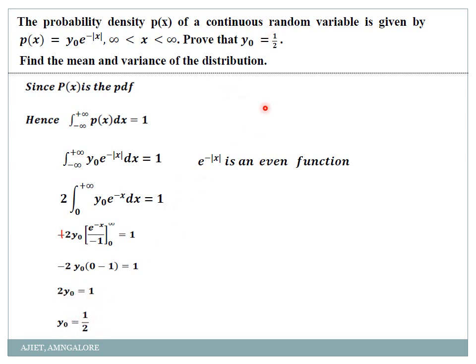I'll just erase this, let that be there. I'll explain you. Okay, so 2 into y0 I have kept as it is, into e power minus x divided by minus 1, since integration of e power minus x is e power minus x divided by minus 1. So this minus I have kept outside here. Okay, so minus 2 into y0, e power minus infinity is 0 and e power 0 is 1. So minus into minus is plus.